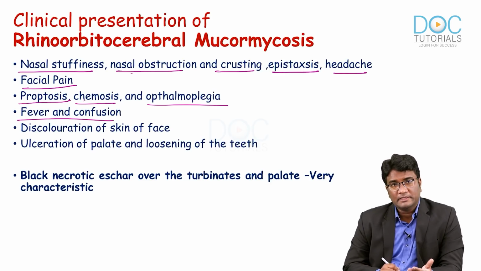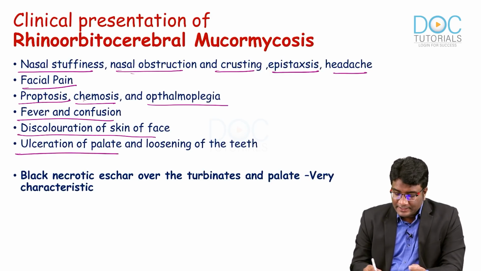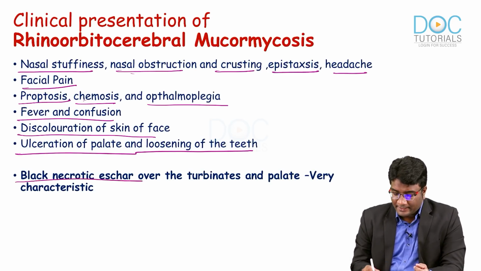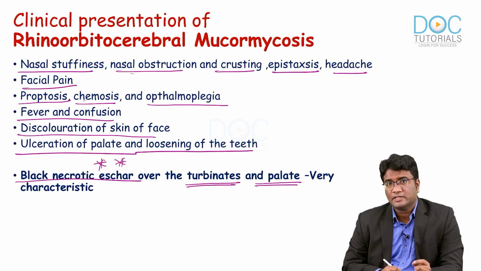If it starts to involve the brain, you can start to have neurological manifestations, discoloration of the skin of the face and ulceration over the palate, and if it goes and involves the teeth, it can also cause loosening of the teeth. A black necrotic eschar over the turbinates, nasal turbinates or the palate are very characteristic findings that you see in this mucormycosis. And now let's try to understand what is the important role of imaging in diagnosing mucormycosis.